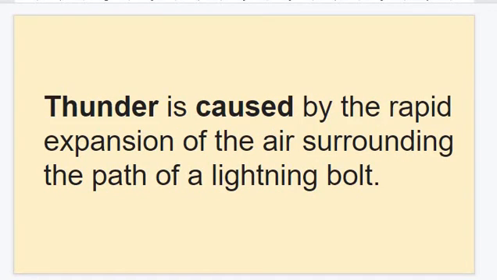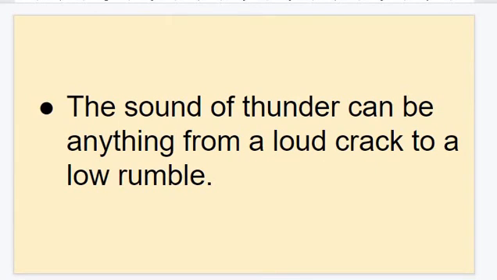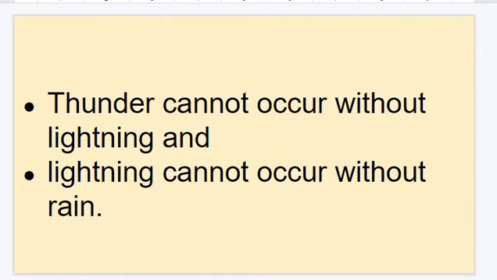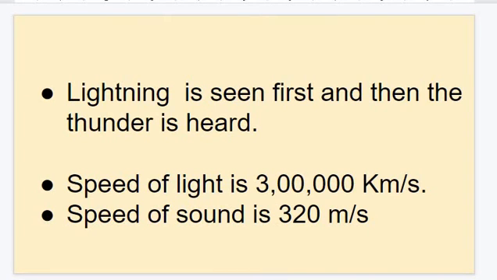So thunder is caused by the rapid expansion of the air surrounding the path of the lightning bolt. The sound of the thunder can be anything from a loud crackle to a low rumble. Thunder cannot occur without lightning, and lightning cannot occur without rain. Lightning is seen first and then the thunder is heard.